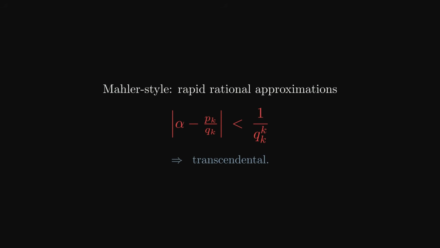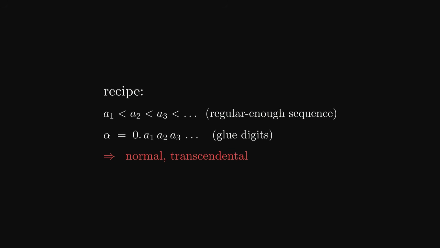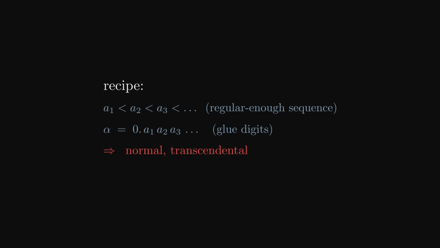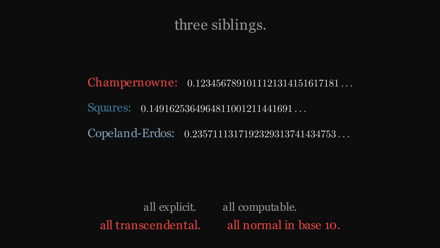The recipe: take any regular enough increasing sequence of positive integers, concatenate their digits, and you get a transcendental number that is normal in some base. The construction always works because the truncations at sequence boundaries give very good rational approximations. This is satisfying. We can construct transcendental normal numbers by hand. We have explicit examples. They are computable, deterministic, predictable in the strongest possible sense, and yet their digits cannot be told apart from genuinely random sequences by any statistical test.